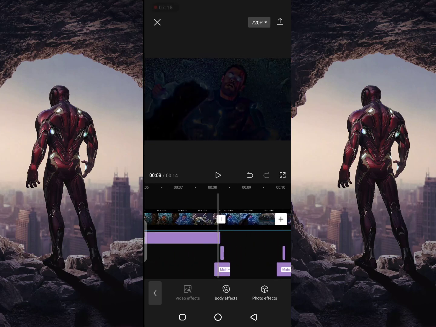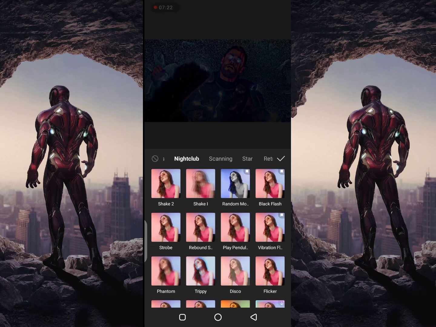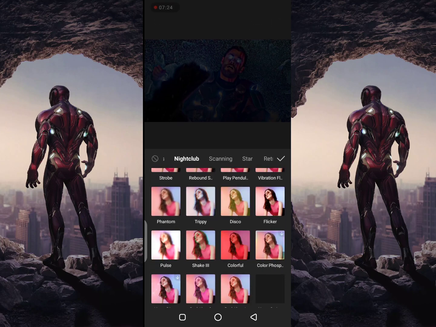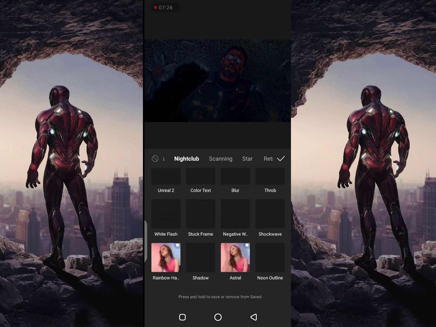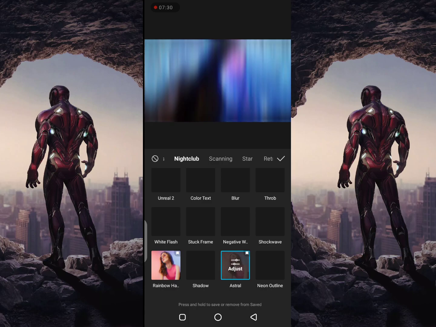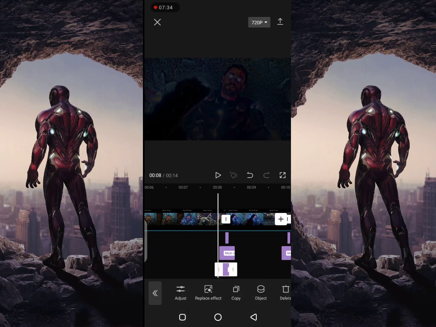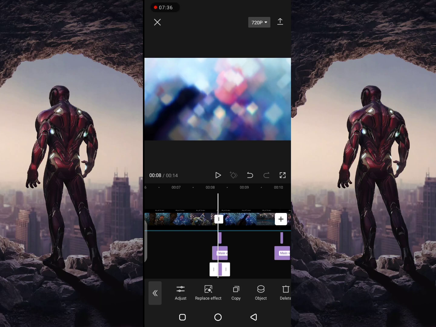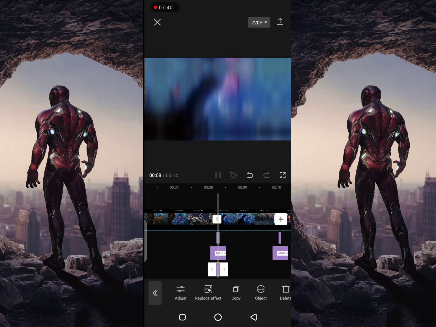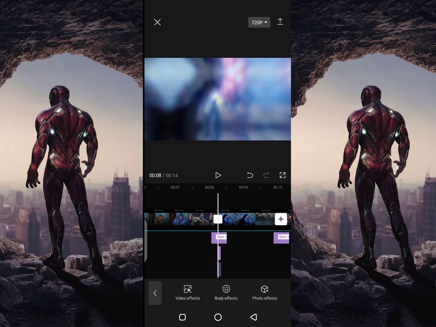Go to video effects. Select astral. Adjust it in the split areas. Copy and paste it to the split areas.